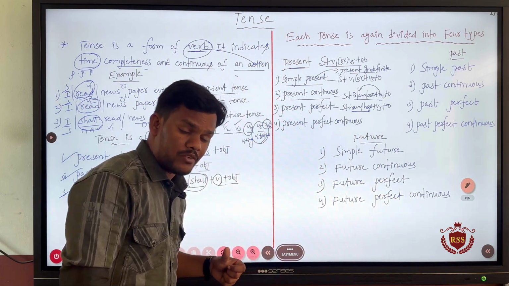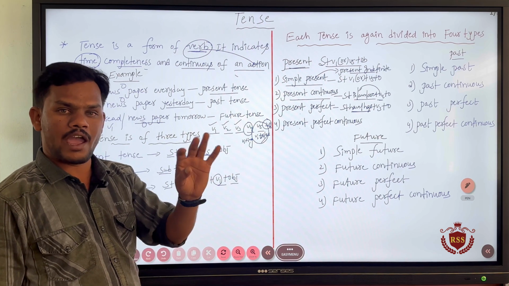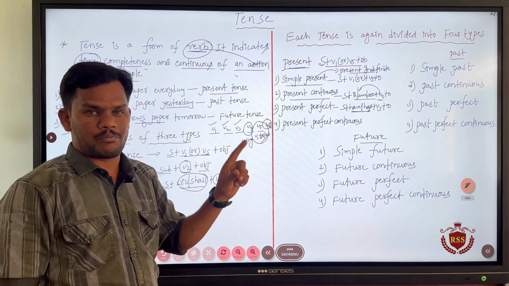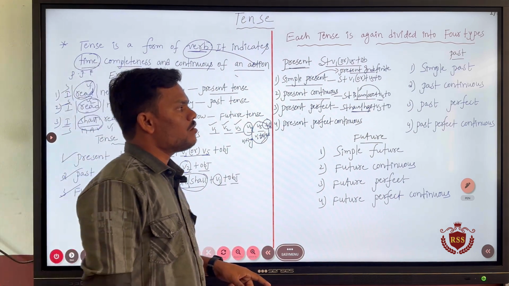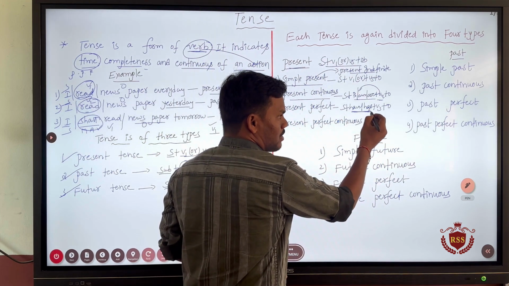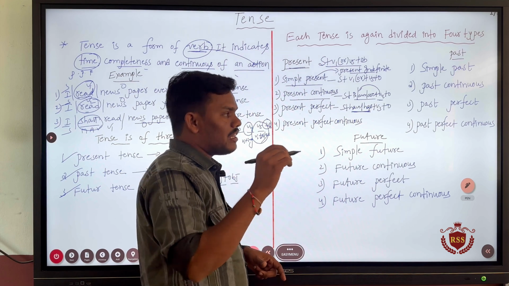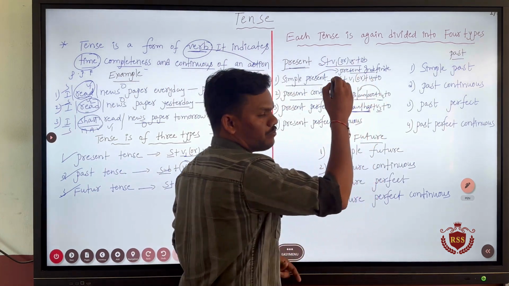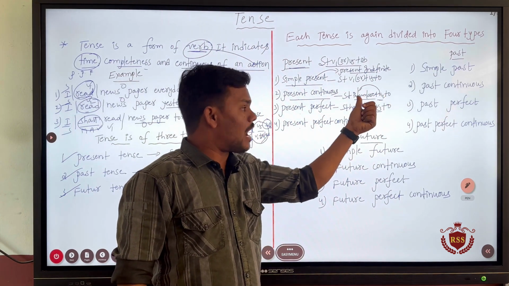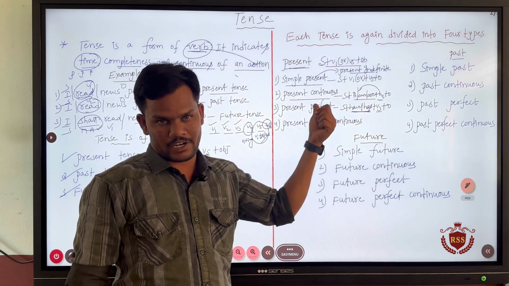I already told you in the previous classes that we have 3 forms. Those are nothing but have, has, had. Among these 3, we use have and has in present tense. Had is used in past tense. That is why, as it is present perfect, I am using have and has. Immediately after have and has, if there is a verb, that is certainly going to be V3. After B forms, we are using V4. After have forms, we will have to use V3. That is nothing but present perfect tense.